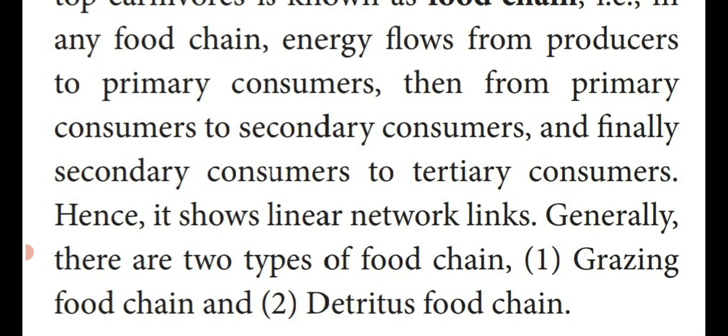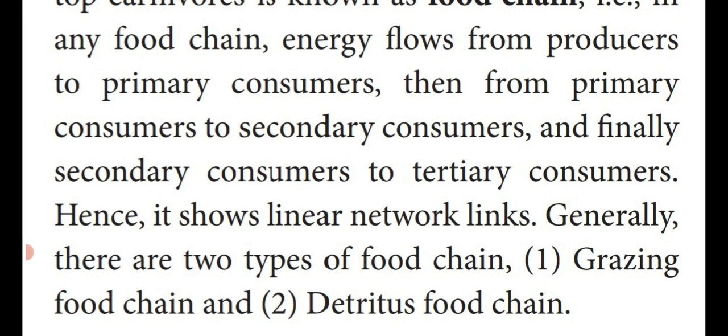Hence, the transfer of energy in the form of a linear line of links is known as a food chain. Only a straight line, okay, not in network form, only a straight line is known as a food chain.